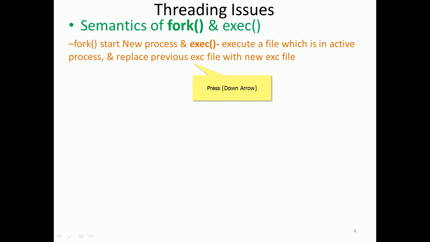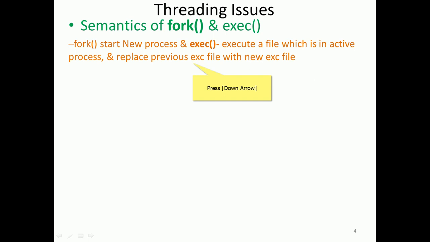So replace the previous executable file, or the new image, with the older image, right? Older image means a previously executing process template, an active record.